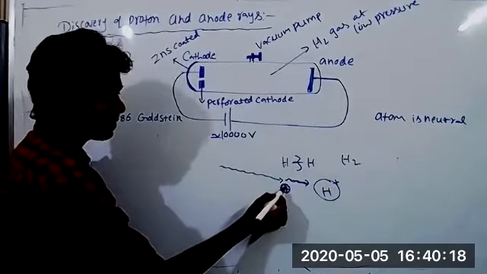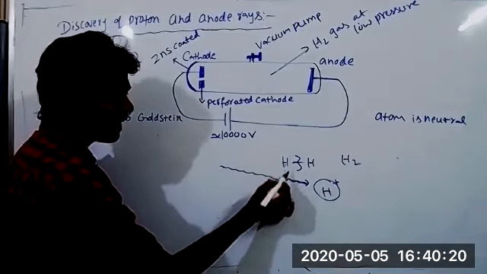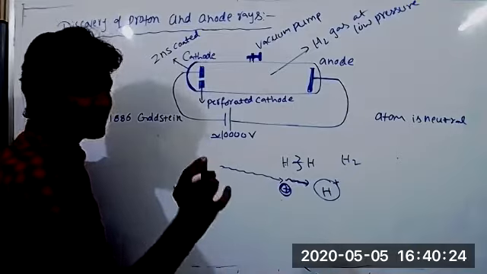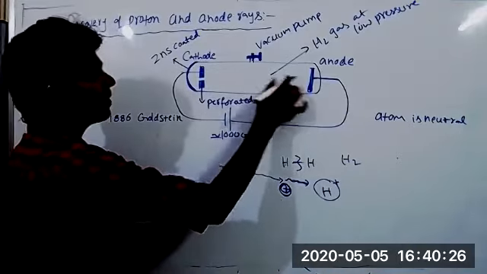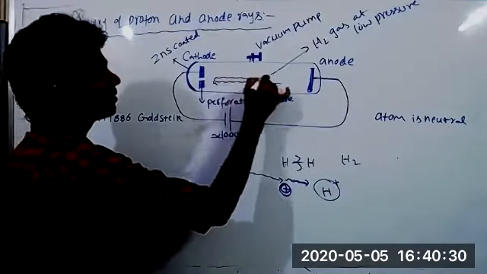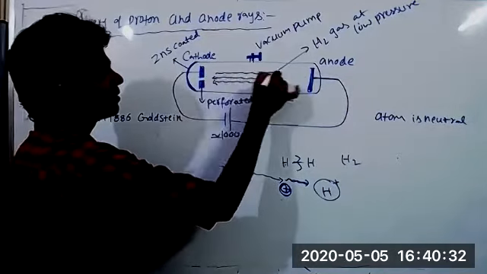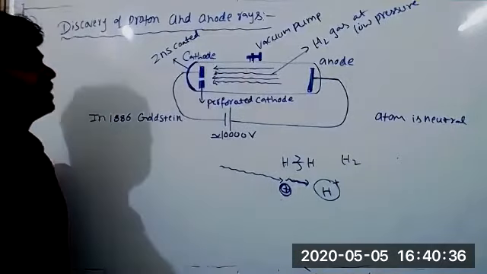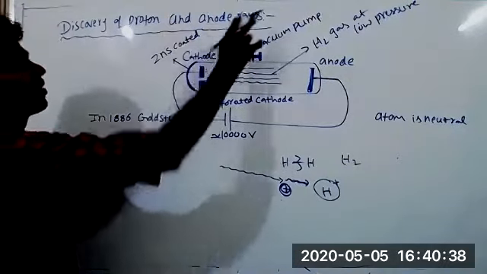But the nucleus left after the hydrogen atom loses its electron is positively charged, and it moves from anode to cathode. These rays are called anode rays.